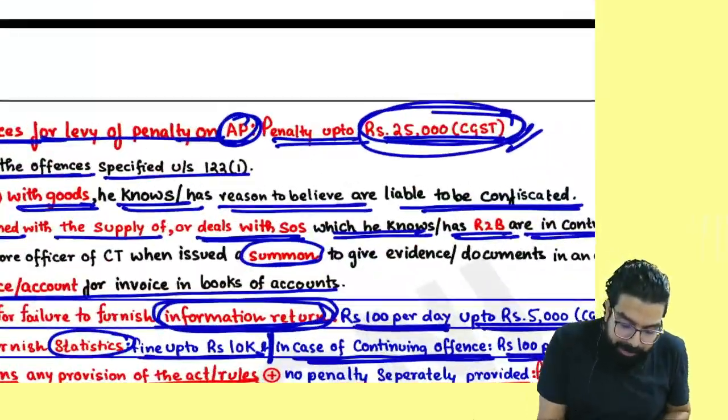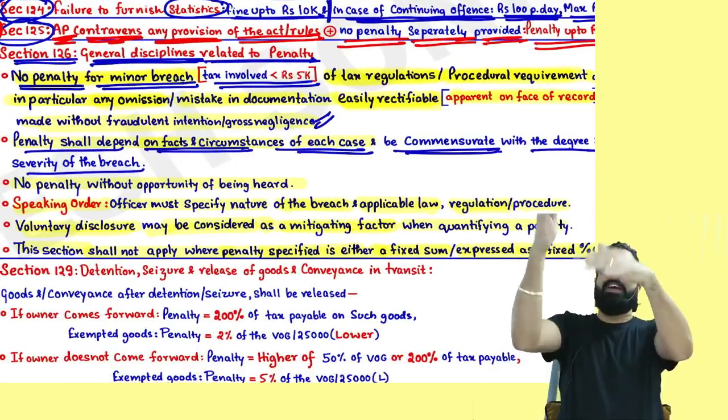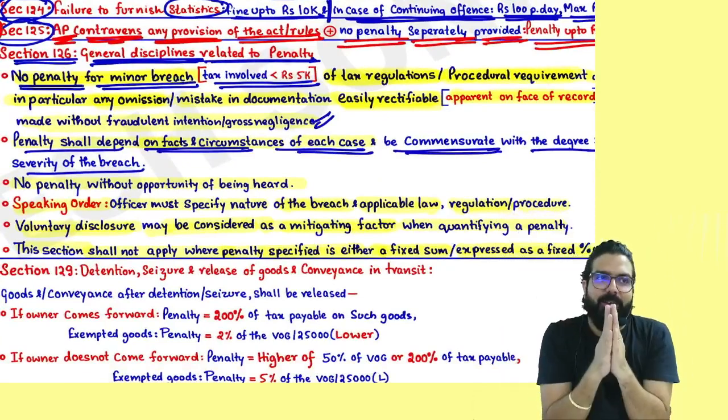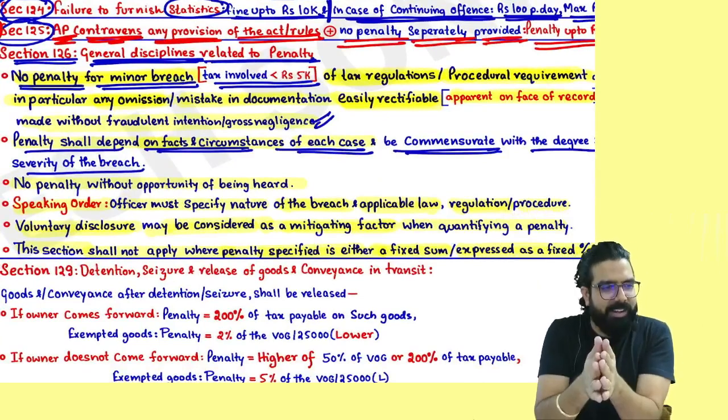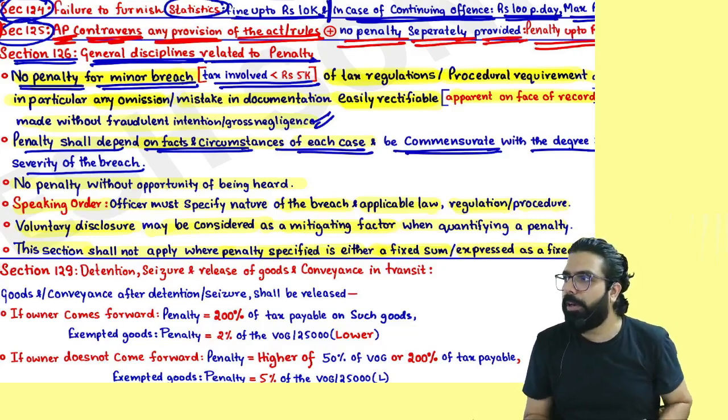But if the penalty is "up to", then this section will be applicable. The more severe the offense, the more severe the penalty. For a less severe offense, you can say, sir, I have disclosed myself, charge a little less. Then he will charge a little less. Is my point clear to all?